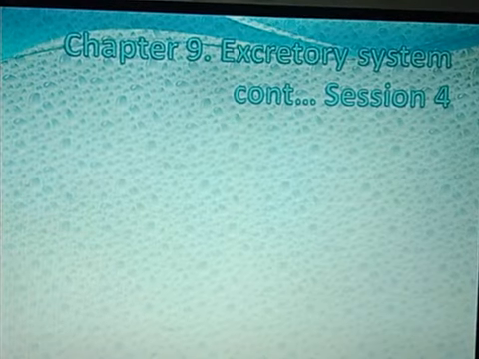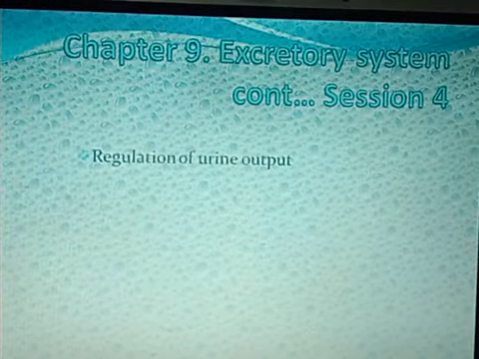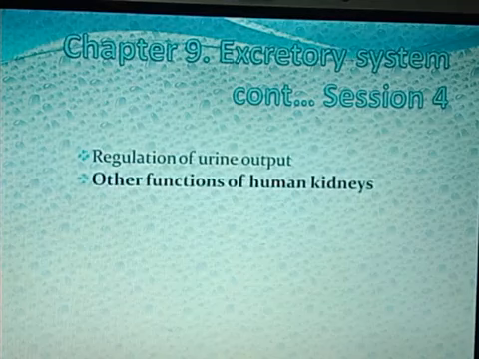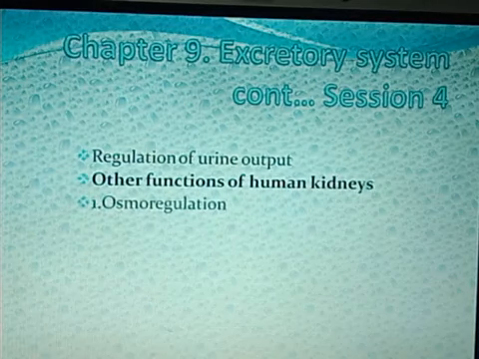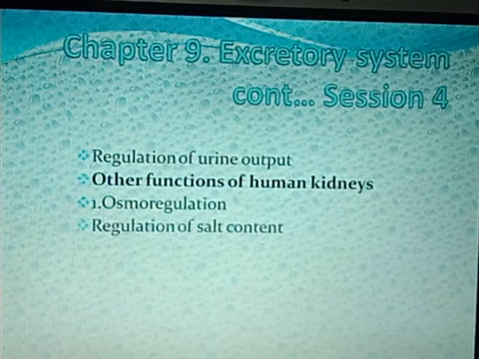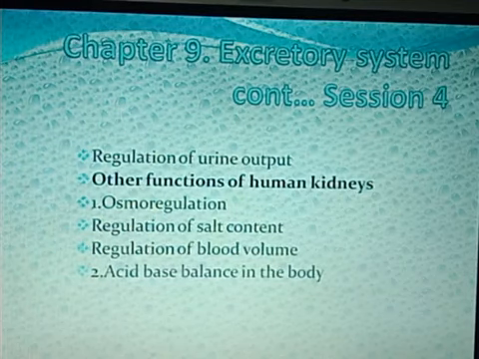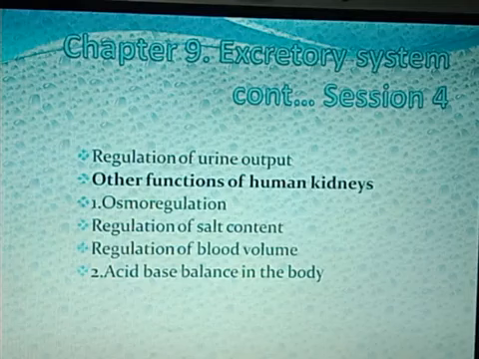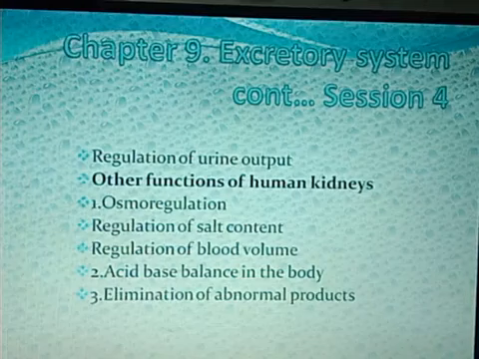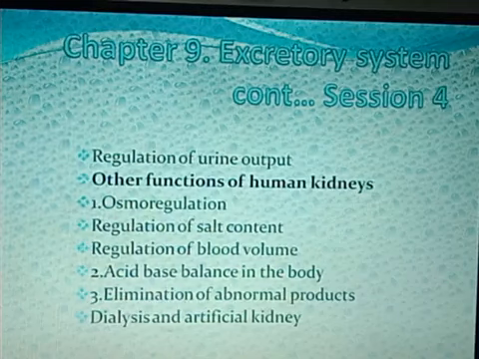Chapter 9, excretory system. This is a continuation and the last session of this chapter. We will be understanding regulation of urine output, and other functions of human kidneys, where we will understand osmoregulation. In osmoregulation, we will see regulation of salt content and regulation of blood volume. The second function will be acid-base balance in the body. The third function will be elimination of abnormal products. And lastly, we will be observing dialysis and artificial kidney.